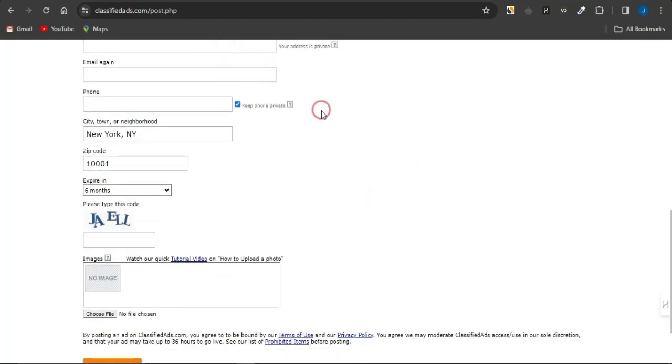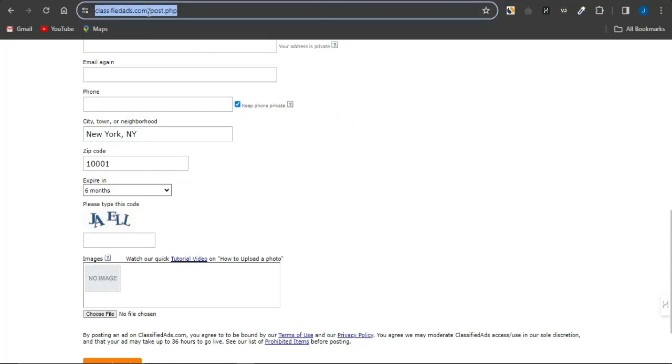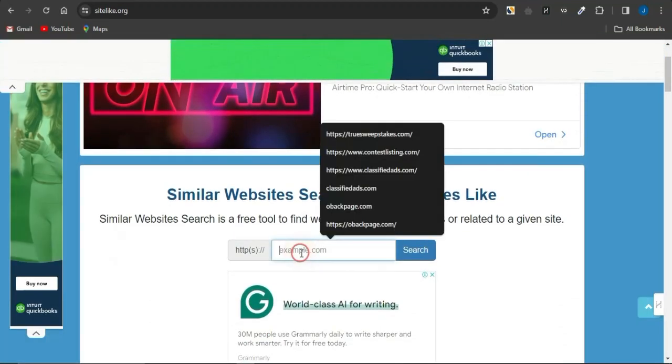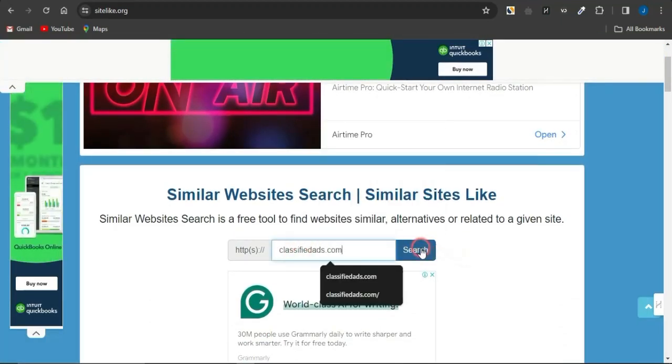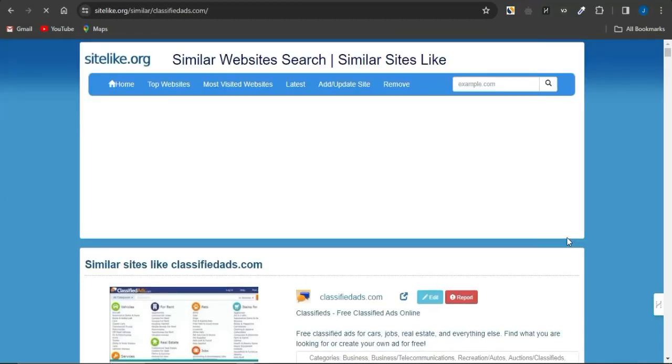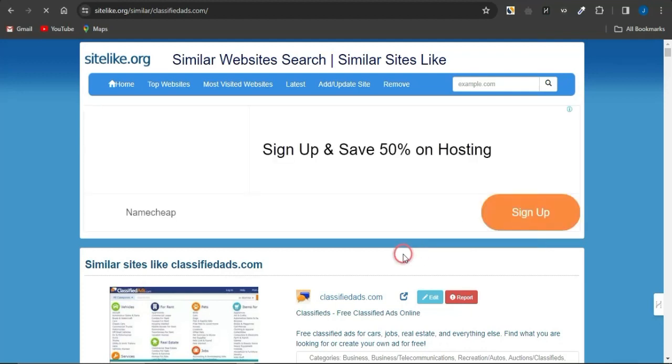Now, if you want to get more other cool platforms to promote your offers for free, just copy this domain, which is classifiedads.com. If you copy that right here, you want to head on to a very cool platform called sitelike.org. Now, with this platform, guys, you just need to come right here, paste in that particular link, which is classifiedads.com. Click on search, and it's going to show you some alternative websites that you can use in place of classified ads to promote your offers.